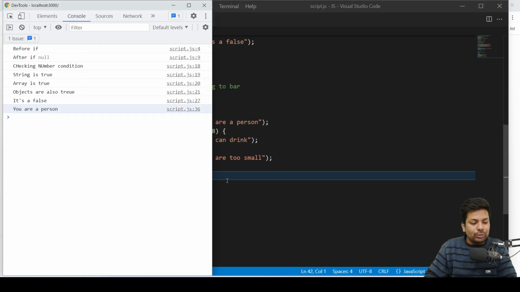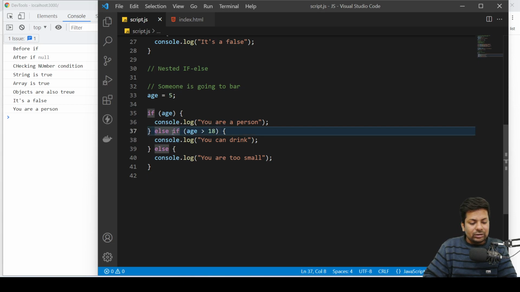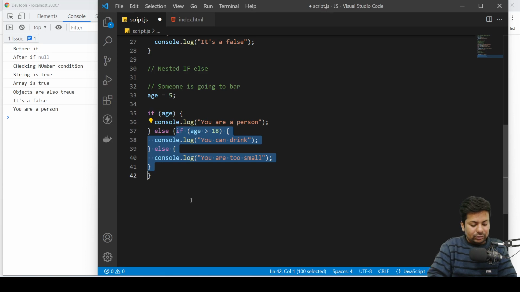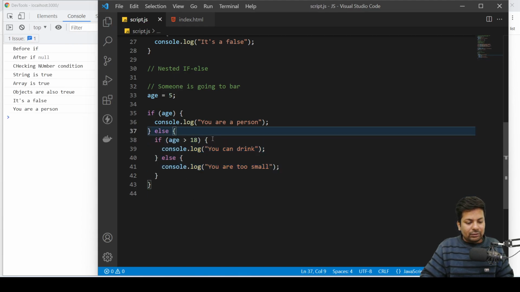But you are too small is not being printed, guys, because I have to put this else inside the curly braces here. Oh, not like this. Else, now again, if age is greater than 18, do this, otherwise you are too small.